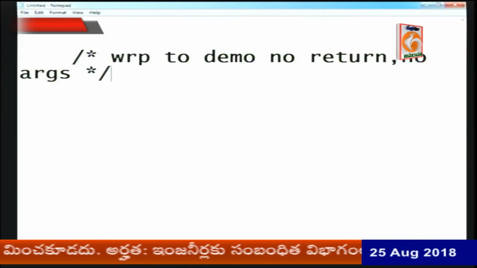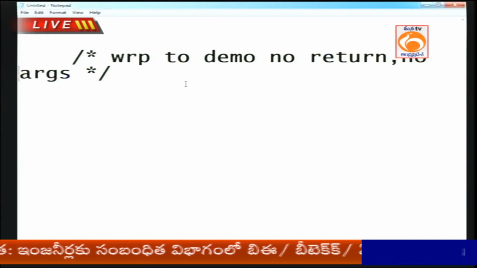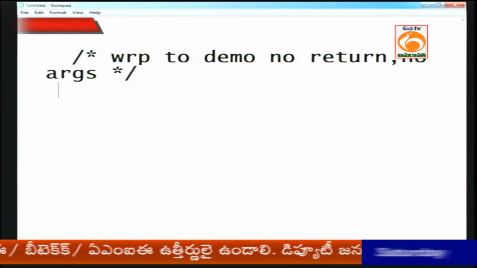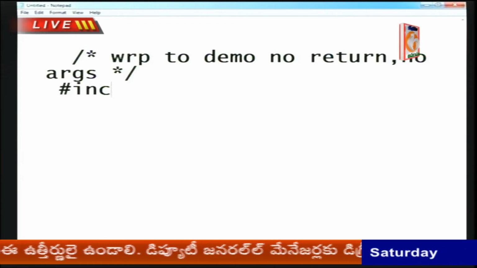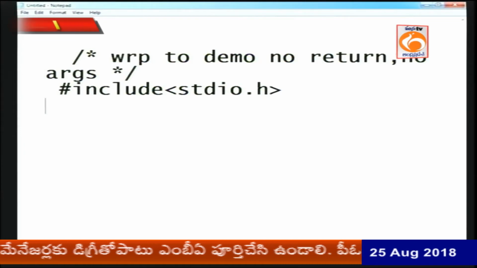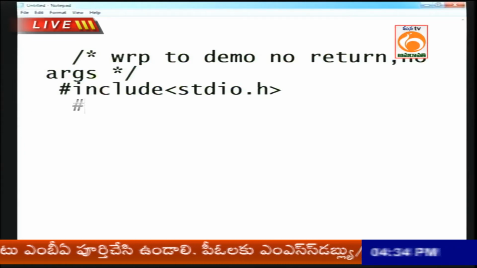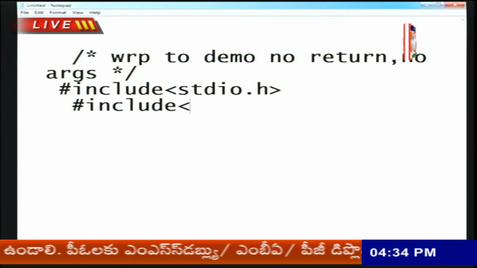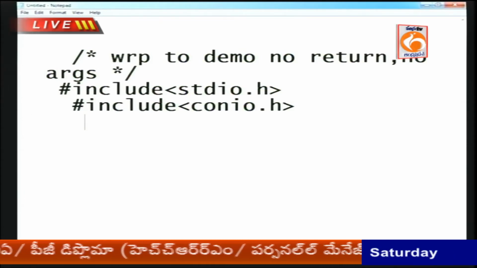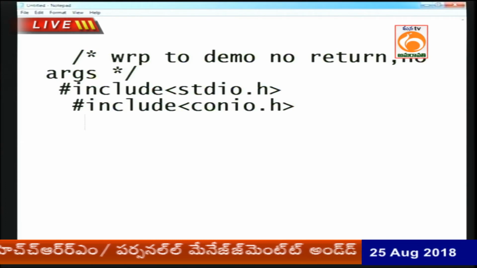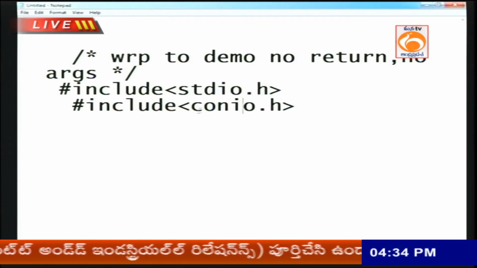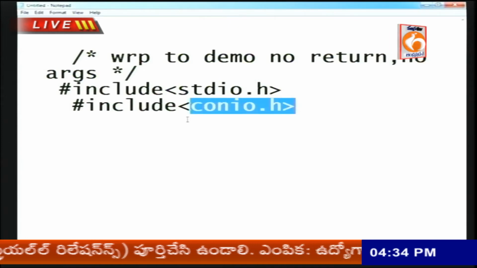First the header files: hash include stdio.h, after that hash include conio.h. These are header files because of the predefined functions I am using. In my program scanf and printf are used, that is the reason for stdio.h and conio.h.